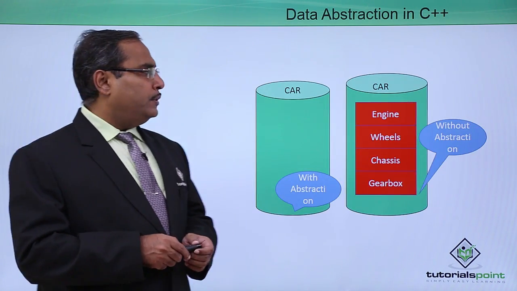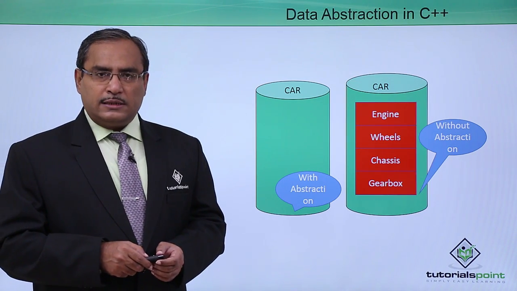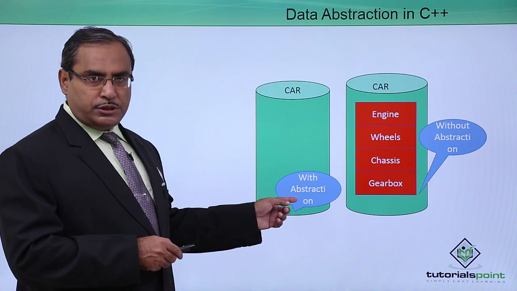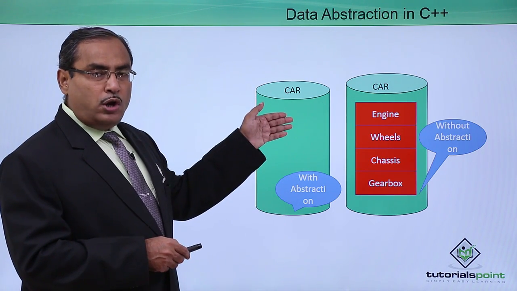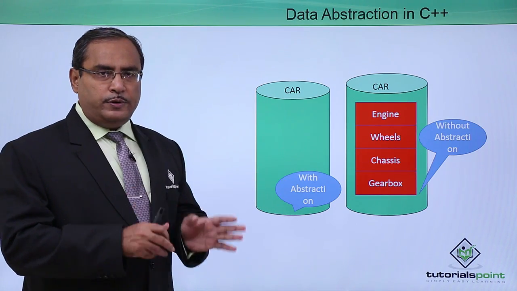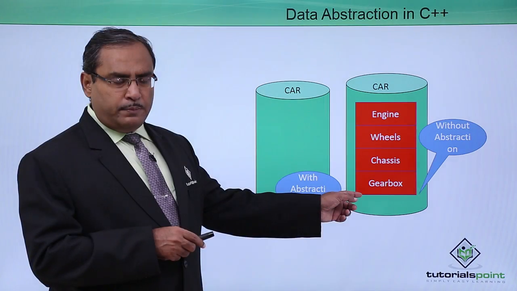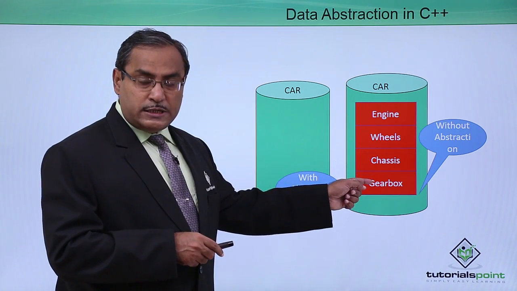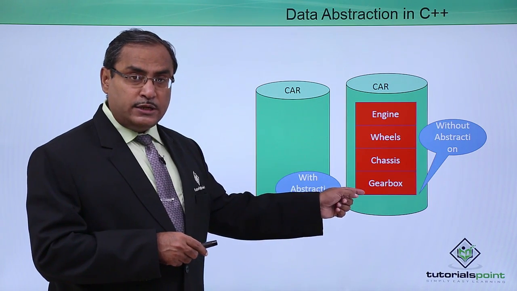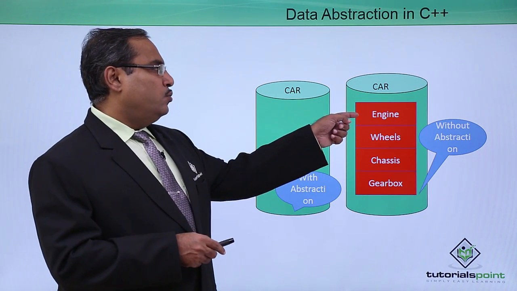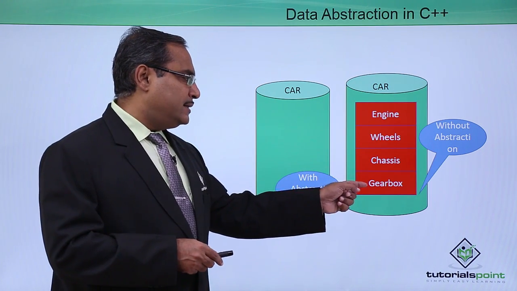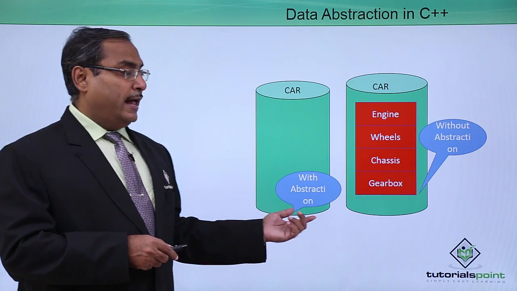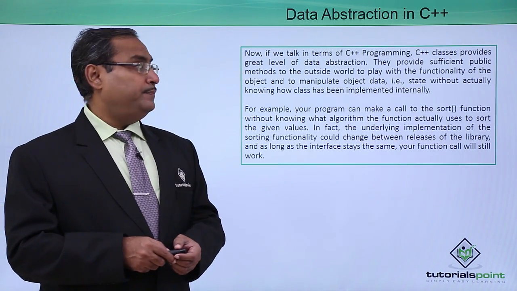As an example, just consider one class, car. In this particular class, with data abstraction, we shall provide only that information which is required by the outside world. But a car may have different properties and different components, that is engine, wheel, chassis and gearbox. So this is without data abstraction and this is with data abstraction.